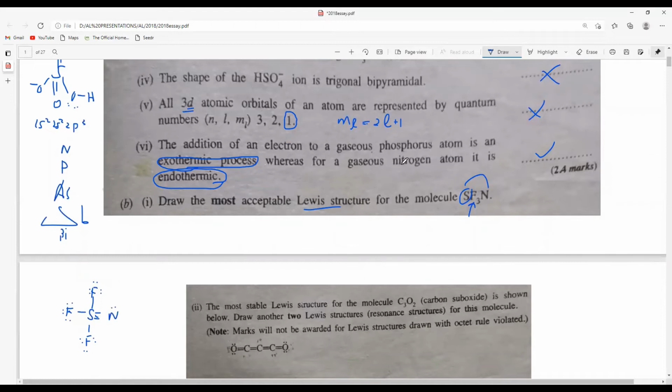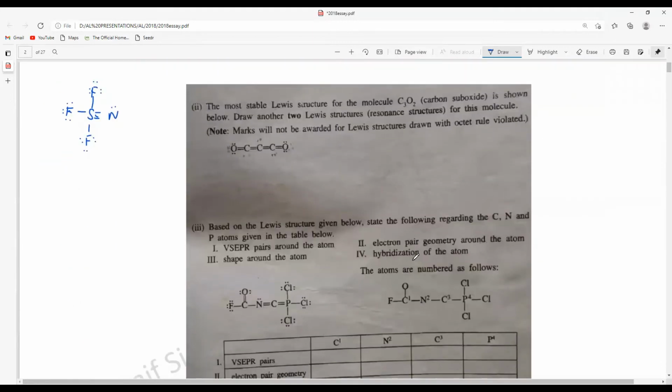Right, so this becomes very straightforward then. And then the second one is based on this normal procedure. Here they have given a structure. What you have to do is draw 2 other resonance structures, just 2. So think about this structure and try to get an idea how to draw it. First thing you can check here is, okay, carbon, every bond is okay, no charge, no problem.